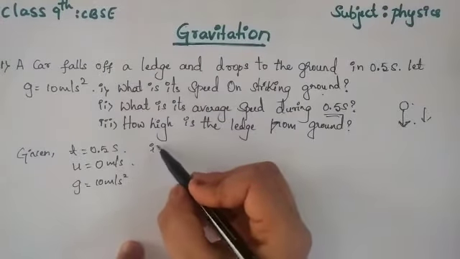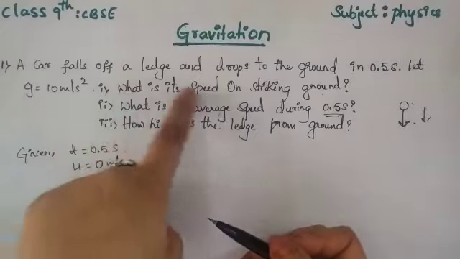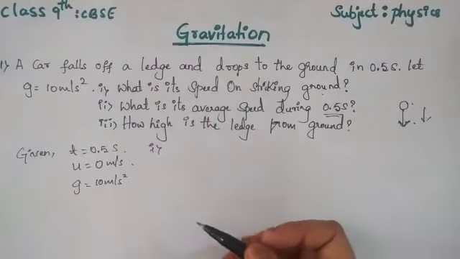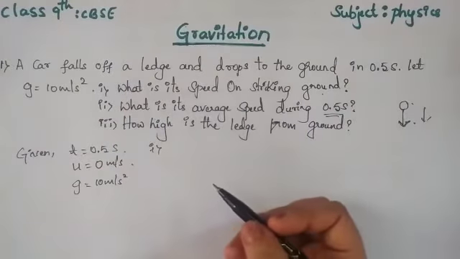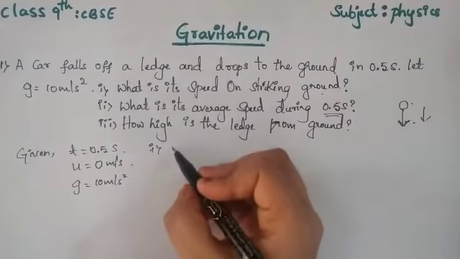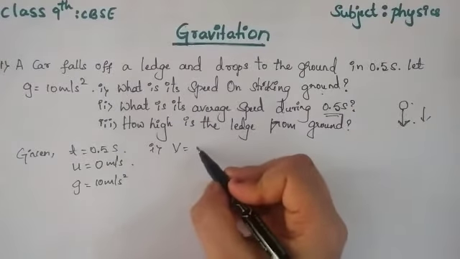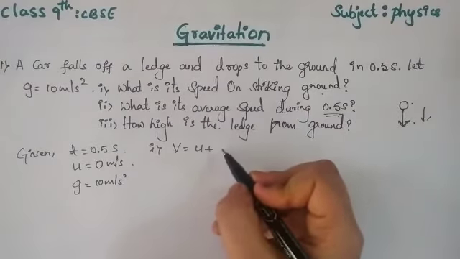Now let us find the first one: what is its speed on striking the ground? We have the three equation of motion formulas, and under that I'll use the first one: v is equal to u plus at.